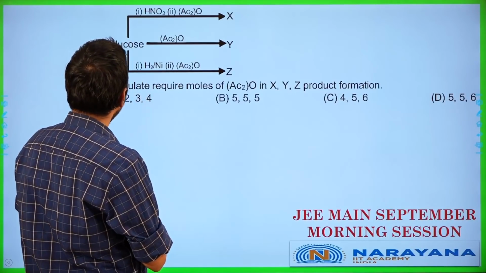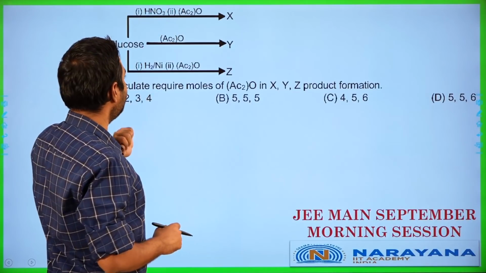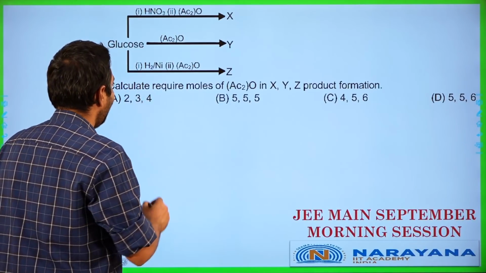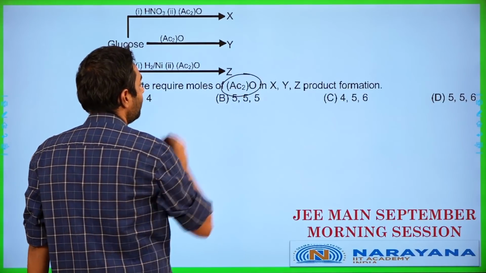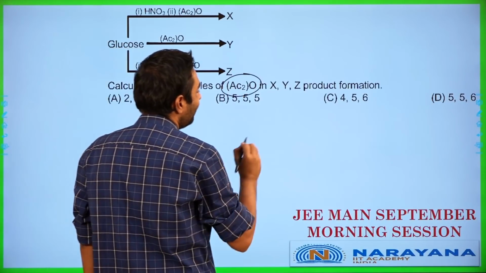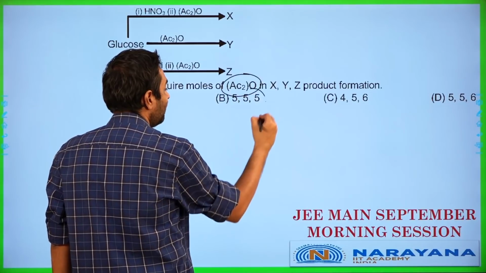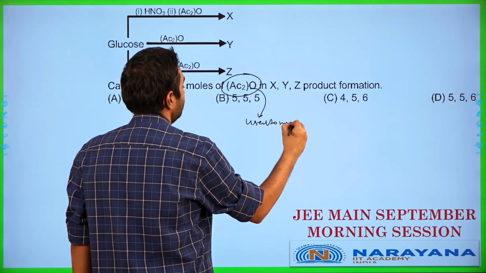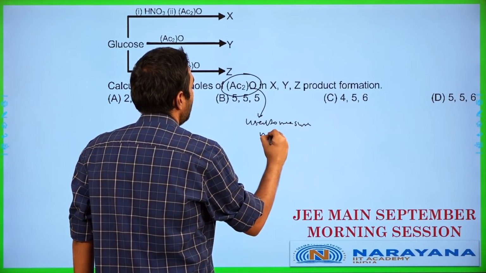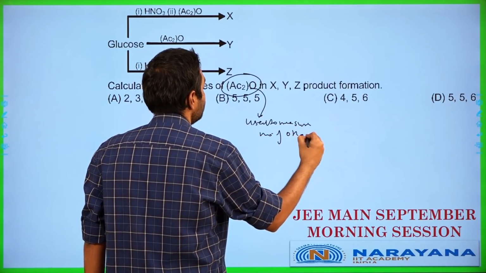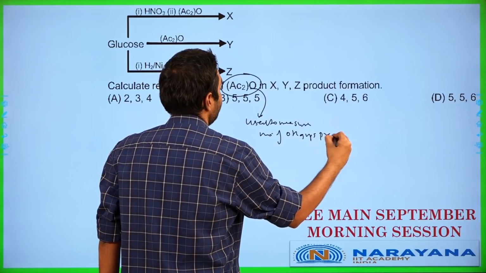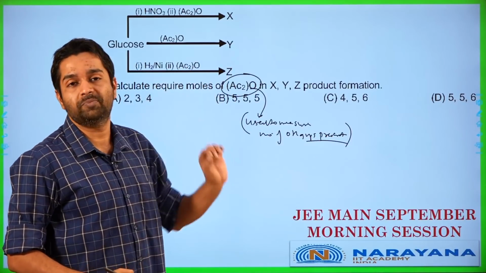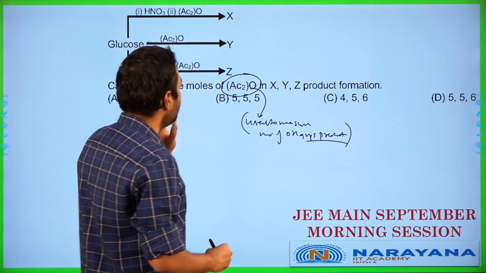Okay, we have glucose with HNO3, glucose with nickel and hydrogen, and glucose with acetic anhydride. Calculate the required moles of acetic anhydride in X, Y, Z. Acetic anhydride, what is it going to be doing? Acetic anhydride is used to measure the number of OH groups present. It is mainly used to measure the number of OH groups present in a particular molecule. What do I mean by that over here?